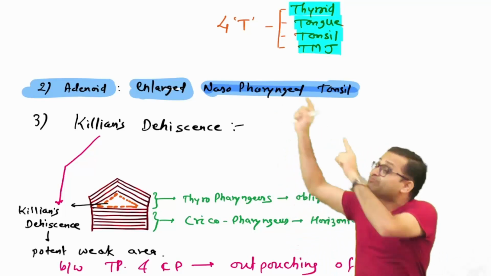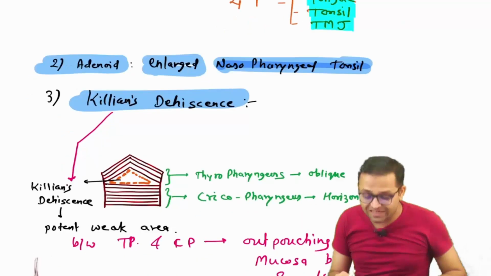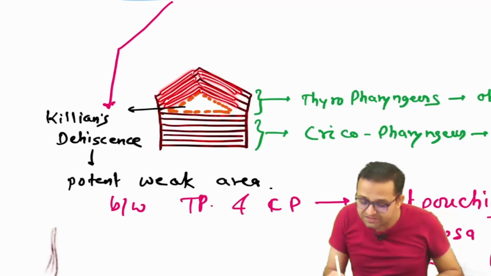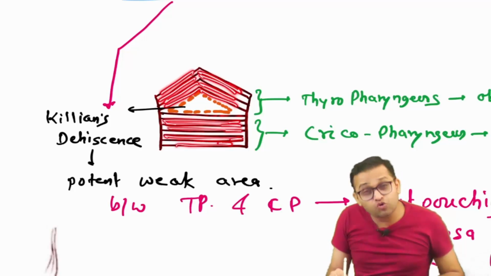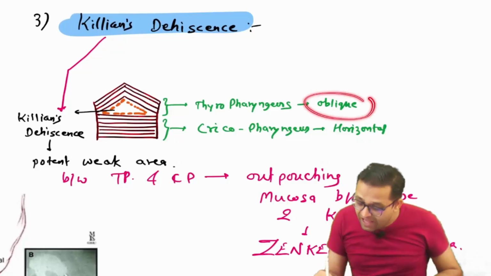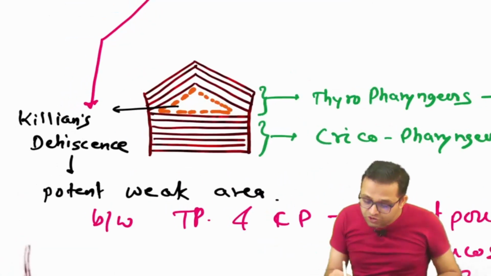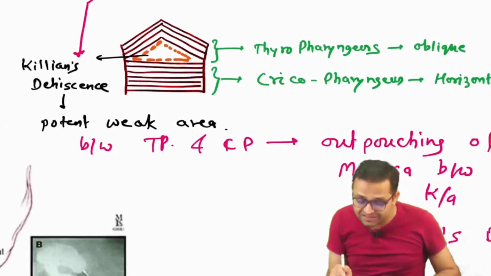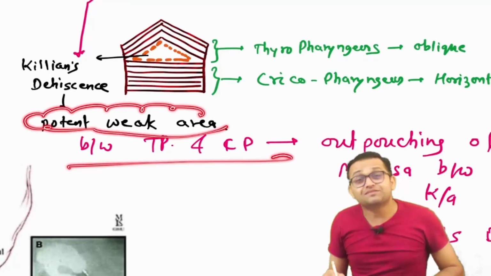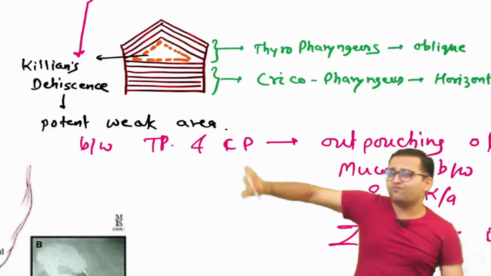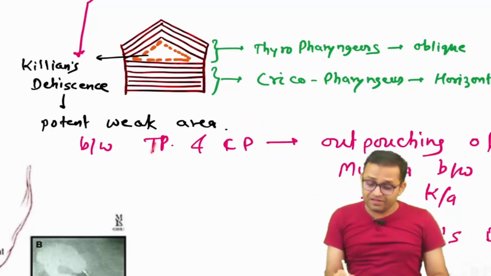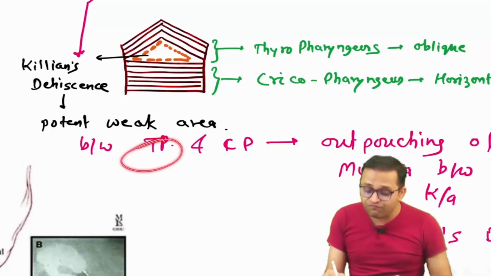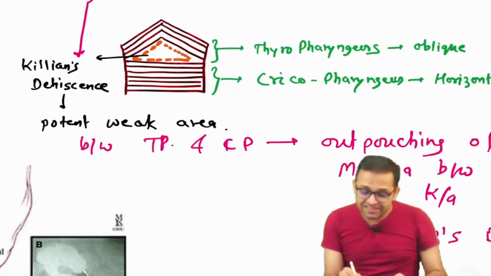The entire chapter you will see in ENT, and you will see Killian's dehiscence. So try to understand. There is the oblique muscle, thyropharyngeus. There is the horizontal muscle, attached to the cricoid, cricopharyngeus. So remember, the thyropharyngeus is oblique, the cricopharyngeus is horizontal. There is a triangular gap between them, known as Killian's dehiscence. Remember, it is the potential weak area between the thyropharyngeus and cricopharyngeus, known as Killian's dehiscence.